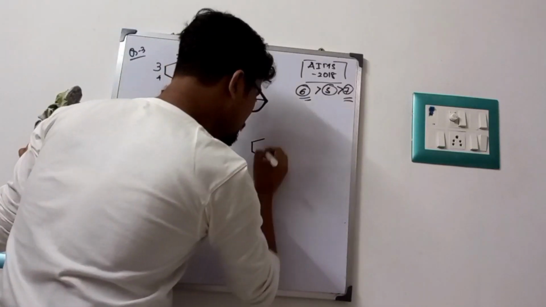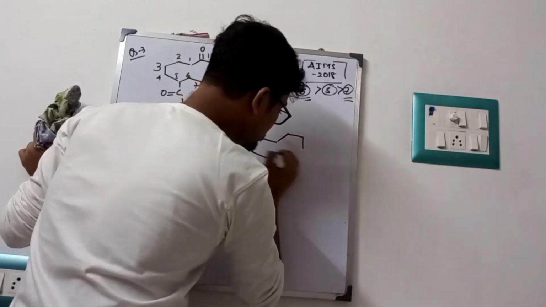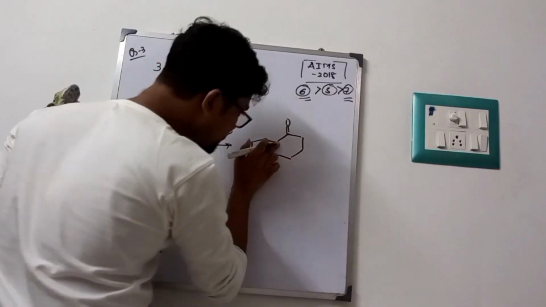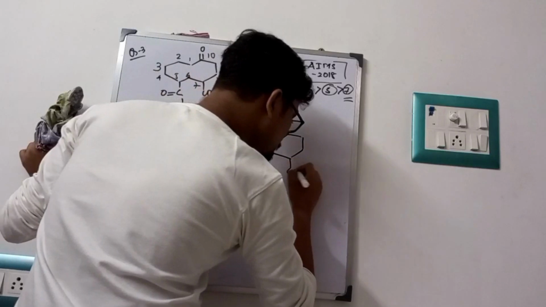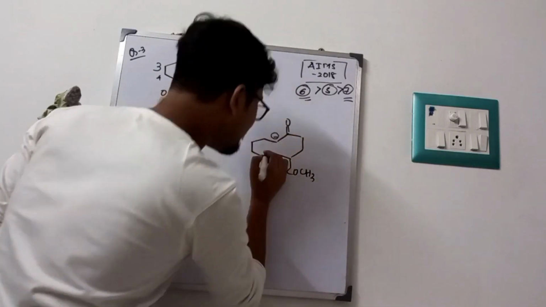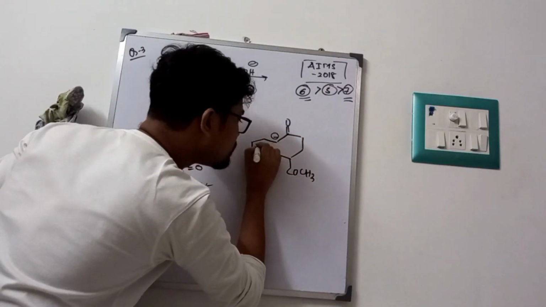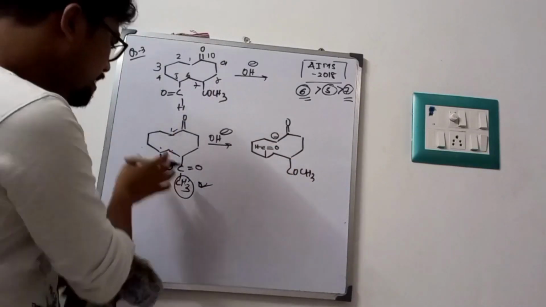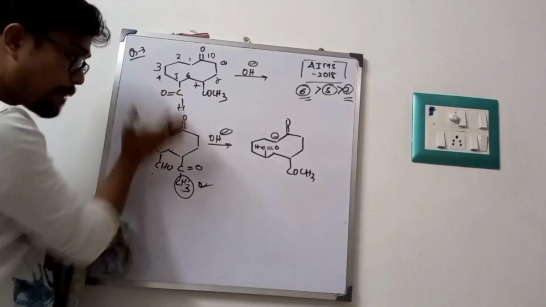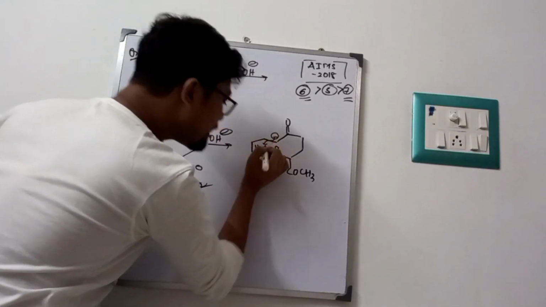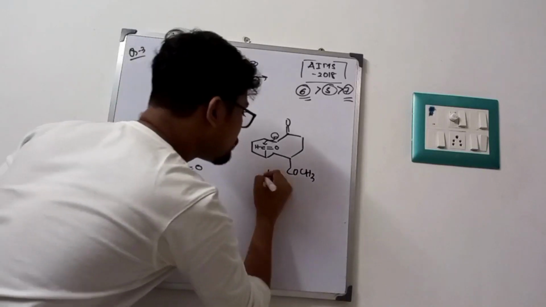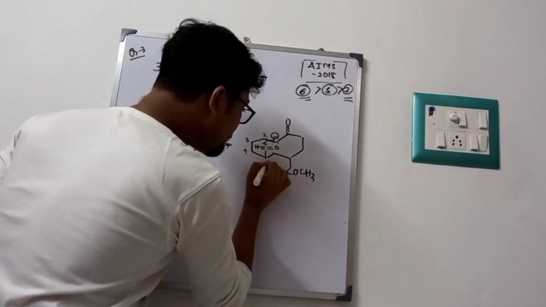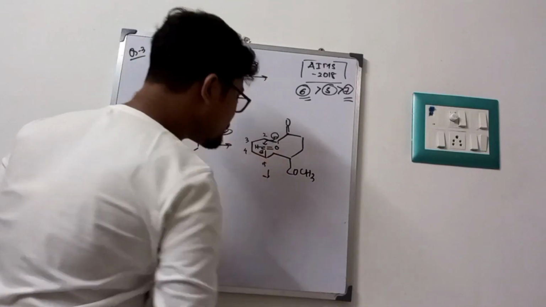After the formation of this minus, this will occur. Here is the COCH3 group, here the minus, and I am writing it this way. I will open it up on the upper side, so this will attack like this. Okay, fine. So what happened? 1, 2, 3, 4, 5, 6.